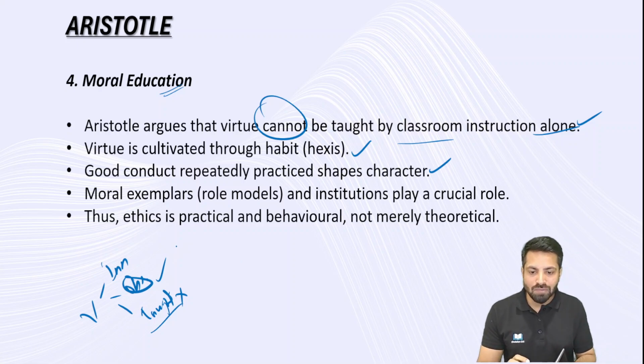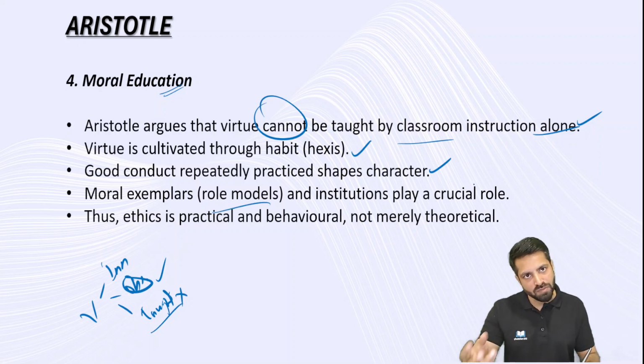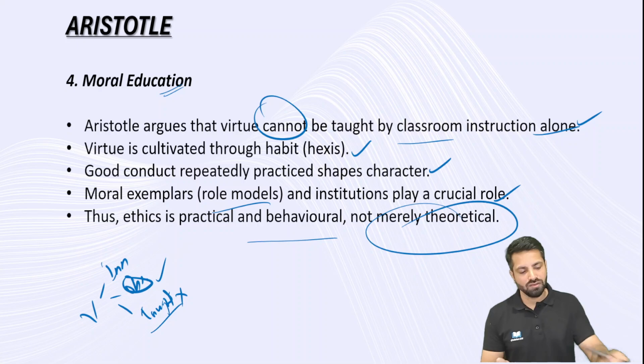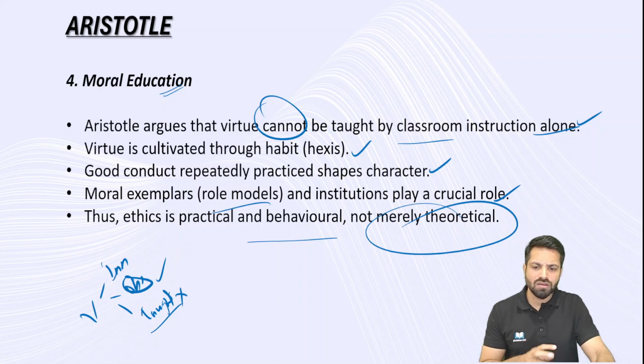And moral exemplars, like role models. I am inspired by these kinds of people. They are showcasing all these abilities. I am inculcating these values, and institutions play a critical role. Thus ethics is practical in behavior, not merely theoretical. In a simple sentence, moral education is not possible. Maybe from Aristotle's point of view, he is not going to support this idea of moral education. Yes, through observation and experience, you can inculcate and develop it. So that is what Aristotle stood for.